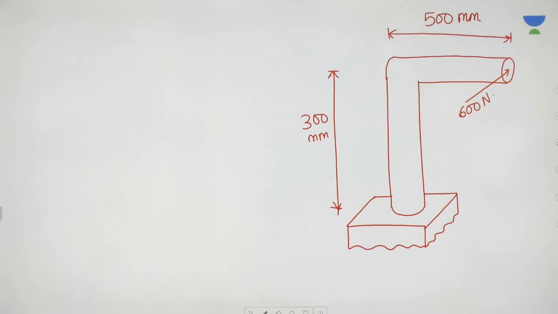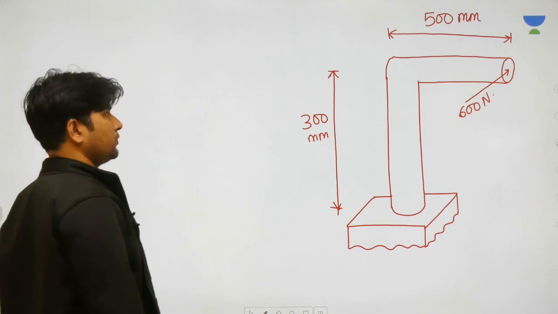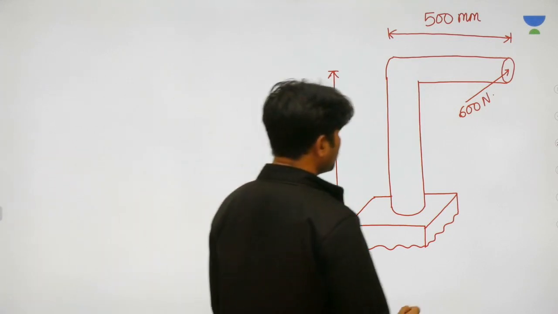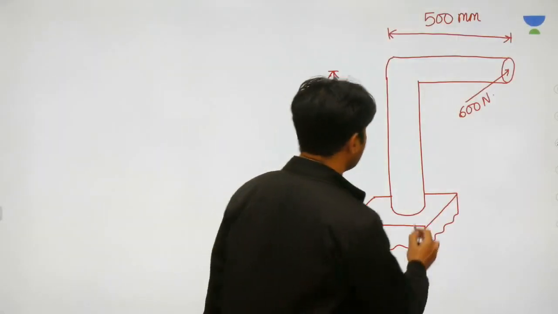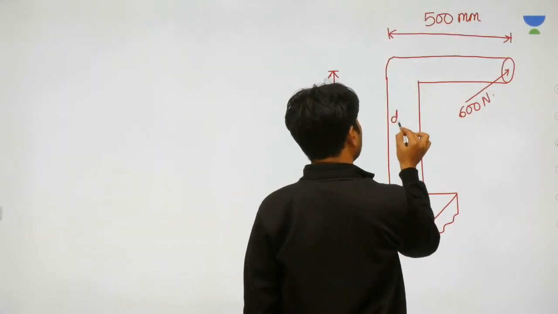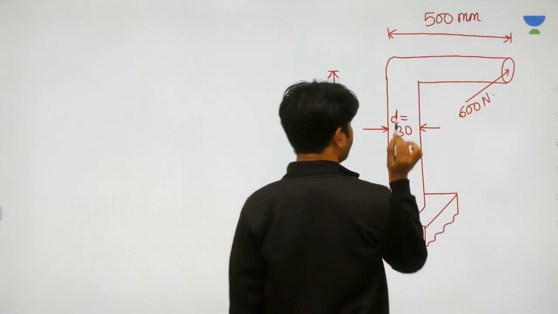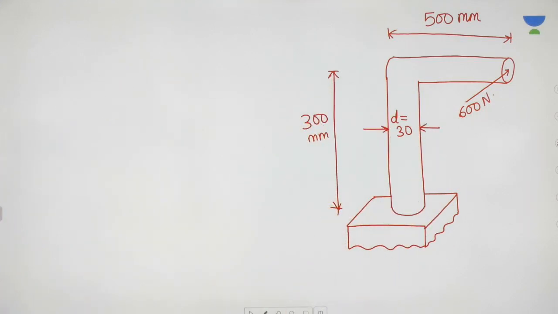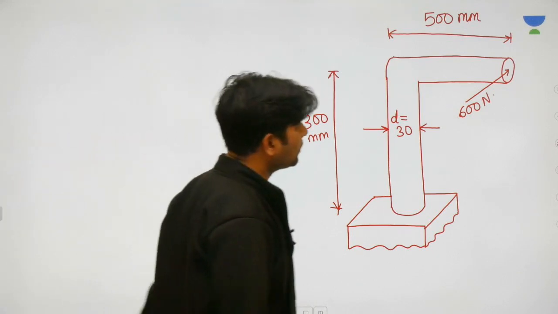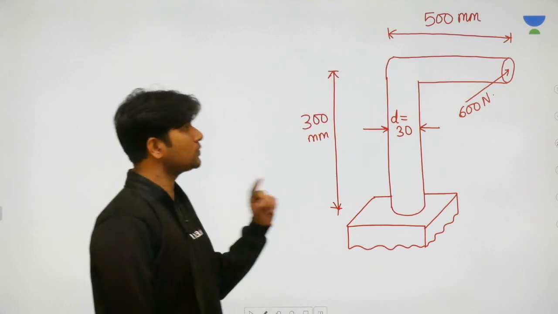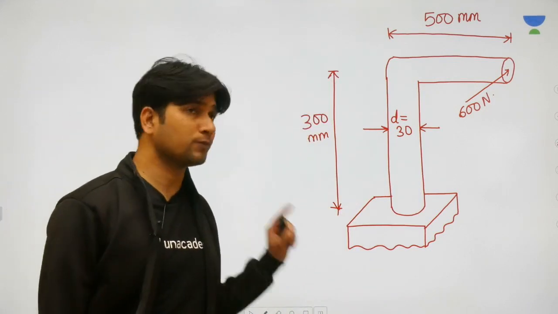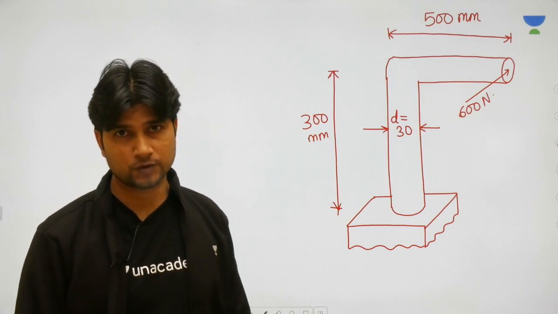Okay, this is what we have. And 30 mm is the dia of the column that is given to you. I'm going to solve this problem smoothly, easily, by taking some time, because this is a little typical problem. Now, first of all, you should understand that the 600 Newton force is not an inclined force.